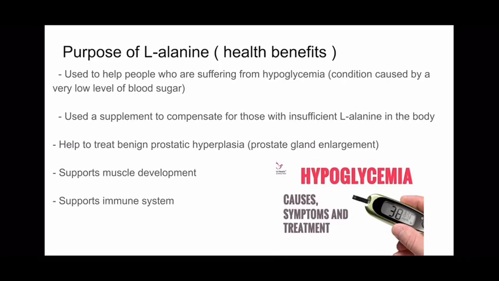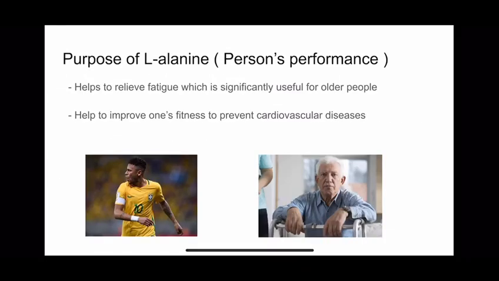It helps to support muscle development, as taking L-alanine prior to a big workout can increase energy levels and the duration of the exercise. It helps to support immune system by producing antibodies. Now going into the performance of L-alanine. L-alanine helps to relieve muscle fatigue, which is significantly useful for older people, as L-alanine keeps toxins from being released during the breakdown of muscles. As a result, this allows for faster recovery. It also helps to improve one's fitness to prevent cardiovascular diseases such as stroke.